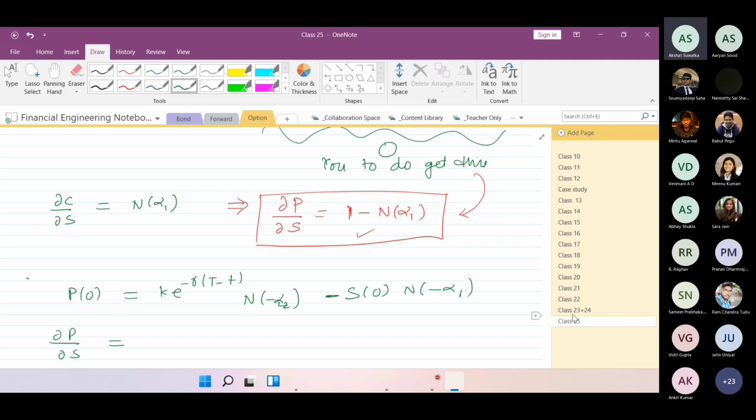S of t N dash, now it will be minus alpha 2. And then minus K e to the power minus r times capital T minus small t, then N dash minus alpha 2. And in the whole bracket outside would be dou alpha 2 by dou S, that is equal to dou alpha 1 by dou S. So finally, what would be the final expression?